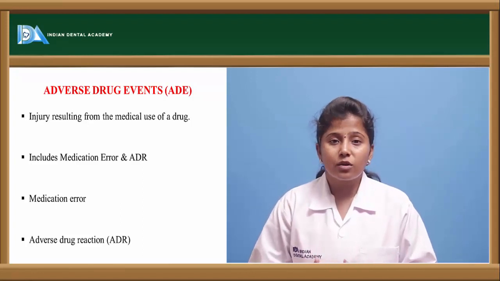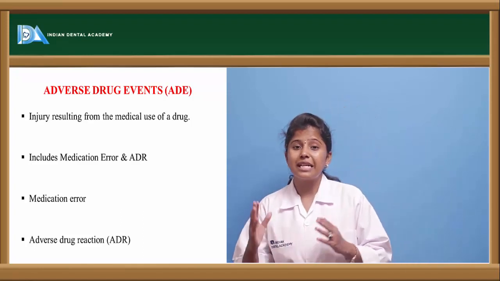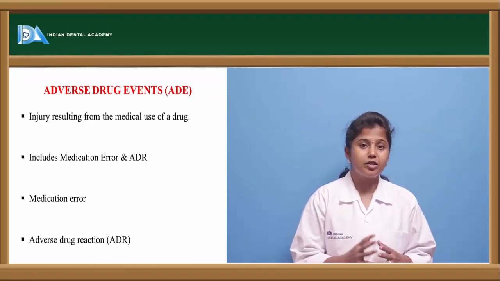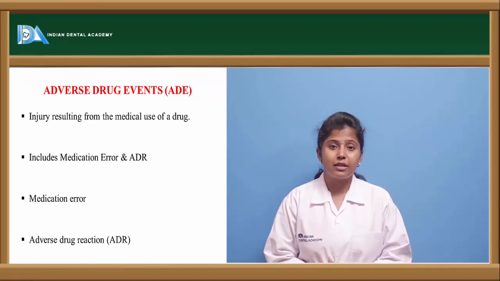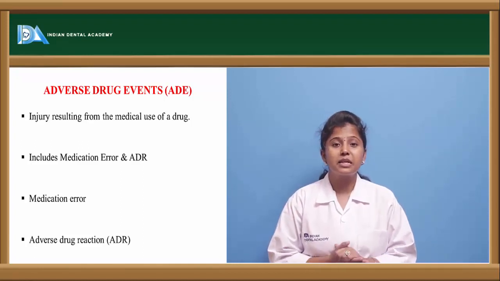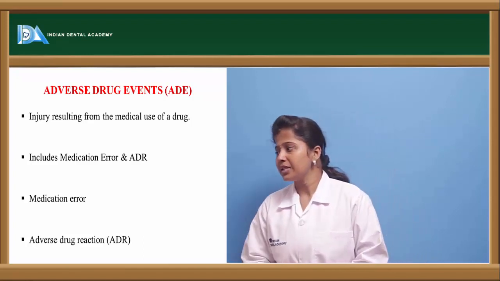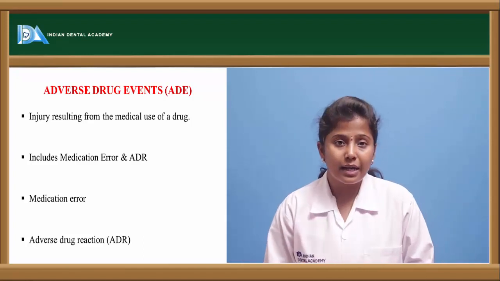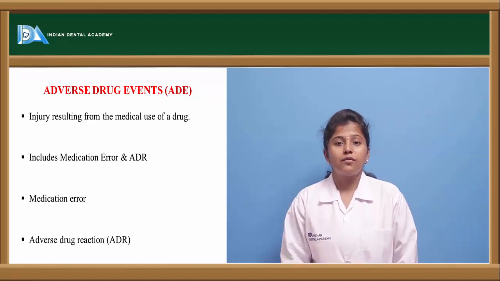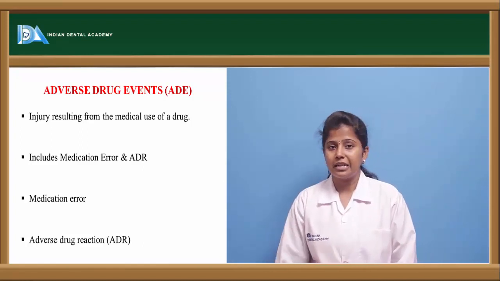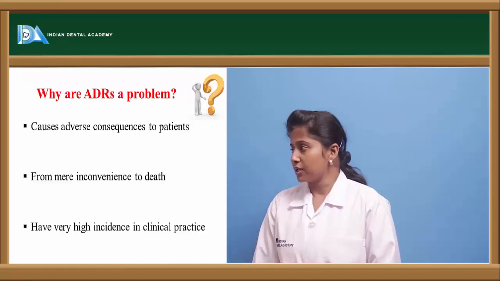Because when a doctor says to take this, it is because it may have some sort of reactions with the other substances which we take. So that is the reason each and every drug has to be taken according to the prescribing practitioner. The other one is adverse drug reactions. If any toxic drug is taken in overdose, or if it is not taken at the proper frequency, then it leads to adverse drug reactions.